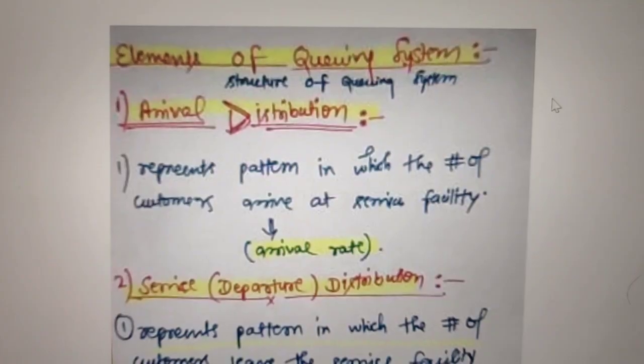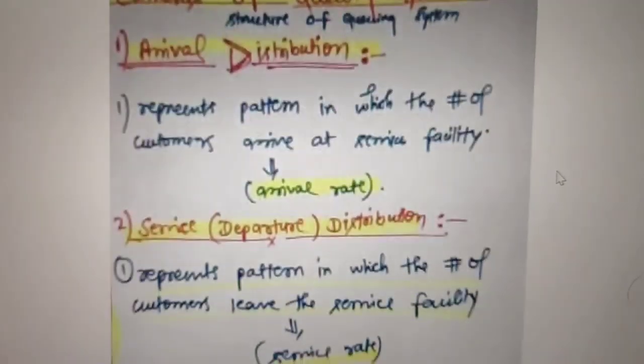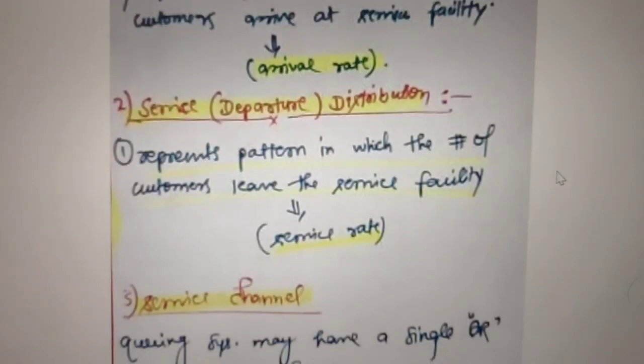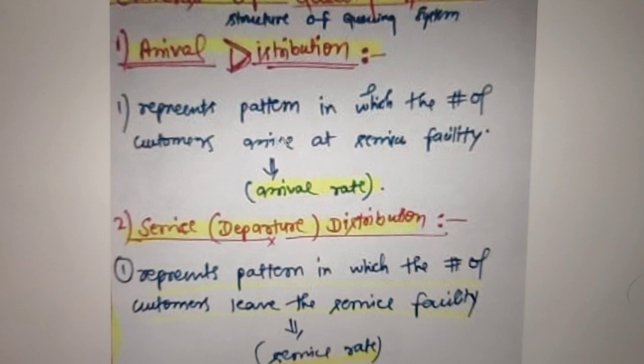So what are the elements of a queuing system? We are going to discuss the elements, that is arrival distribution, service distribution and other such things. These come under the structure of a queuing system. What is the arrival distribution? It represents the pattern in which customers arrive at a service facility. And what is the service or departure distribution? It represents the pattern in which customers leave the service facility. We represent the arrival distribution as the arrival rate and the service distribution as the service rate.